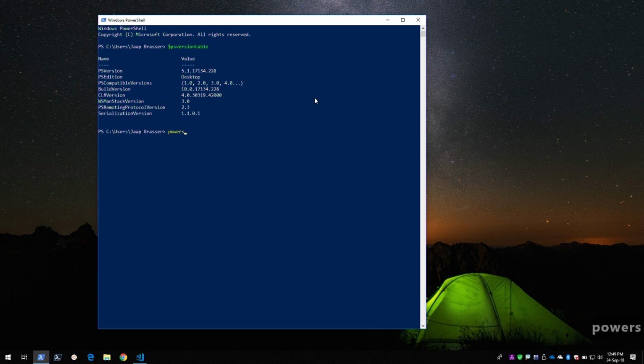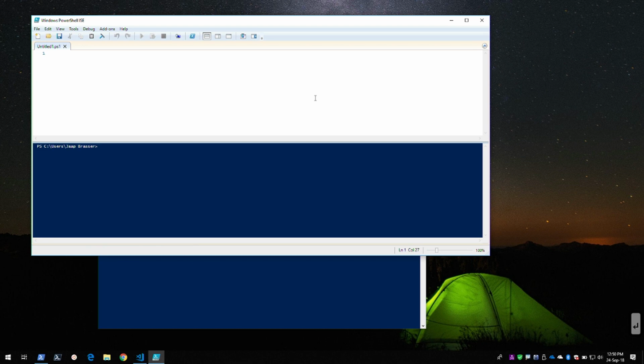So then we also have the PowerShell ISE. Does anyone know what ISE stands for? I hear a lot of "integrated scripting environment", which is indeed what it is. So we can start it by typing PowerShell_ISE, and here it opens up.